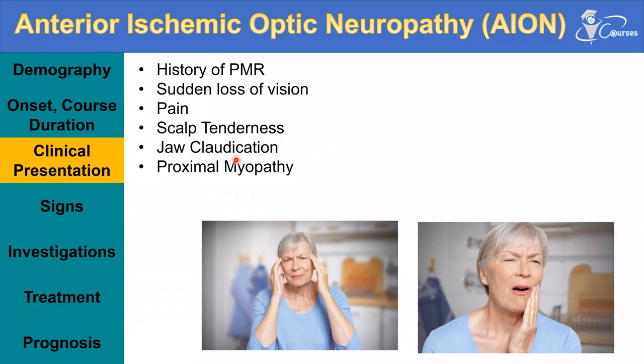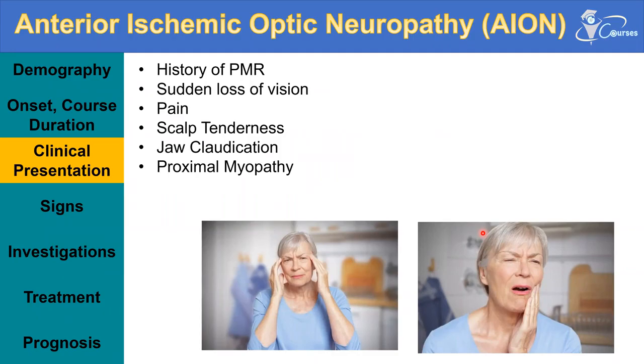They will also experience proximal myopathy, weakness of the proximal muscles, and cannot dress themselves. They can also present with weight loss and malaise. So all these symptoms are present in patients with anterior ischemic optic neuropathy of the arteritic type.